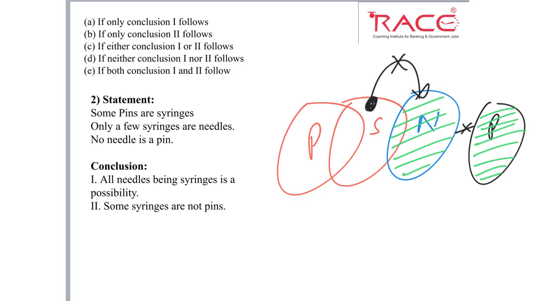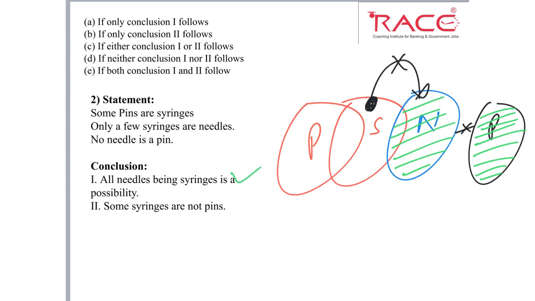Now read the conclusion first. All needle being spring is a possibility. So all needle being spring is a possibility. Yes, we can place all the needles inside the spring. Why? Because some part of spring is not needle. Okay, but there is no negative part of needle with respect to spring. So all the needle I can put inside spring. So this conclusion is true.